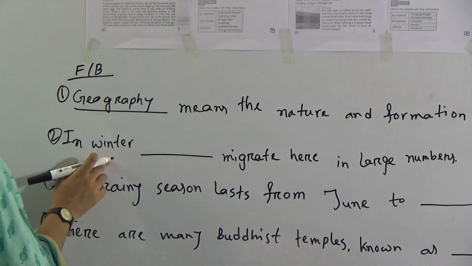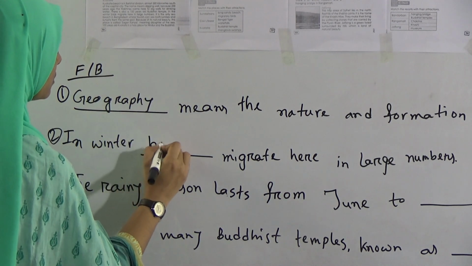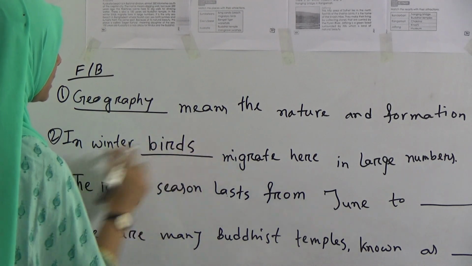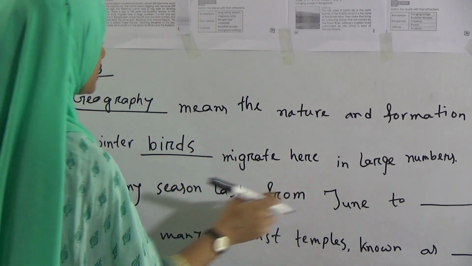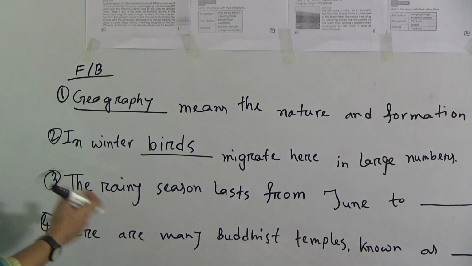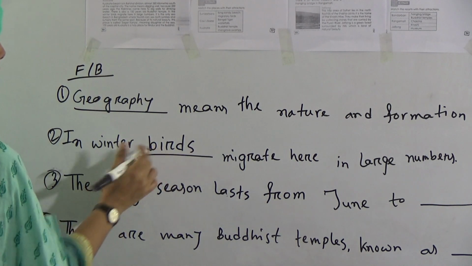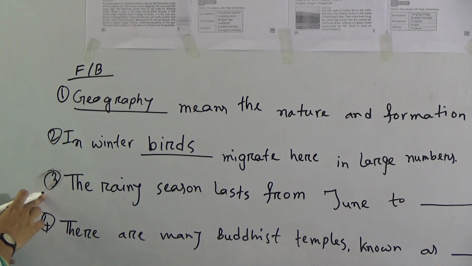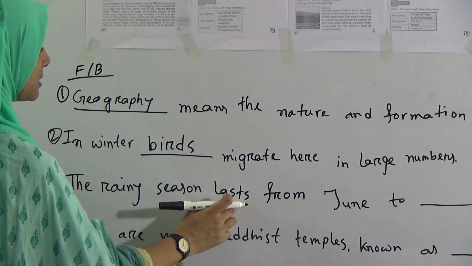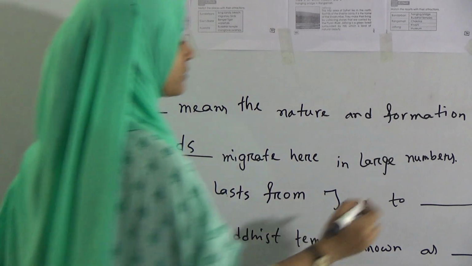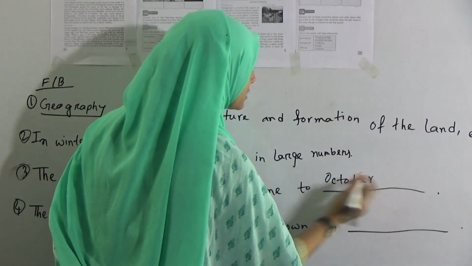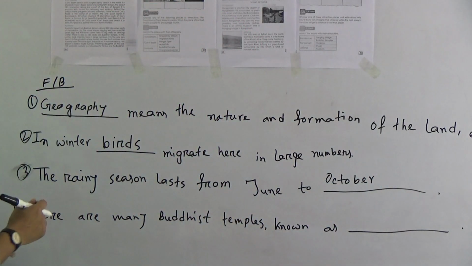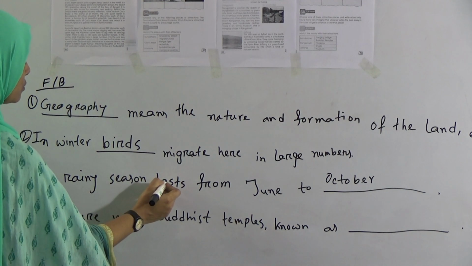Number 2, in winter dash, we did this part also. In winter birds migrate here in large numbers. That means in winter lots of birds come to our country. And number 3, the rainy season lasts from June to October. So this is the answer of this fill in the blanks. The rainy season lasts from June to October.